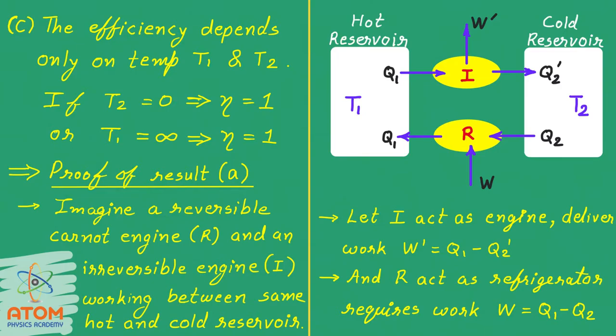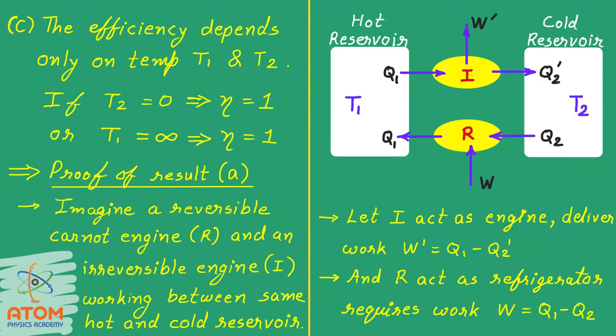Though practically we may not be able to achieve any of these temperatures, still if we keep the temperature of the cold reservoir very low and the hot reservoir very high, then the efficiency will be maximum. Now let us see the proof of result 1.